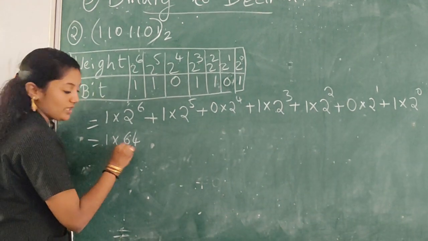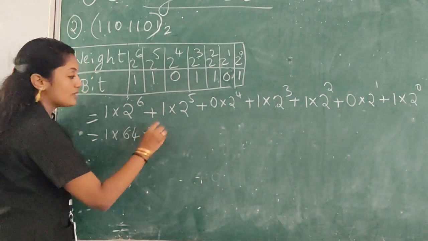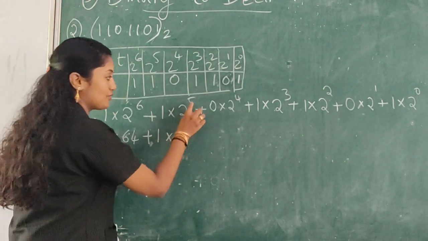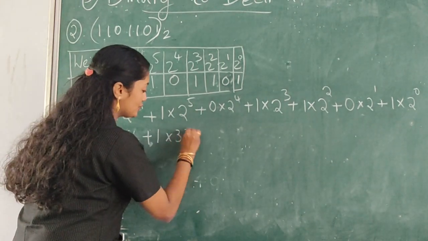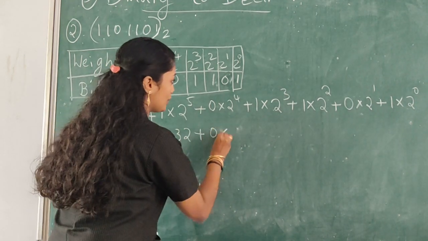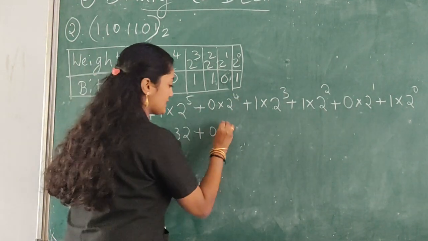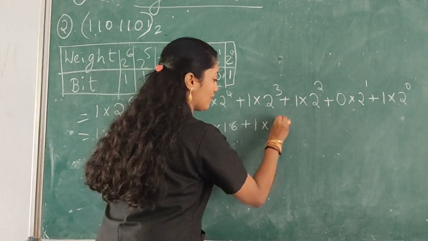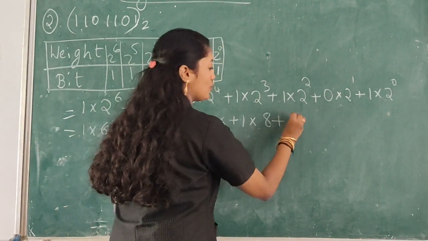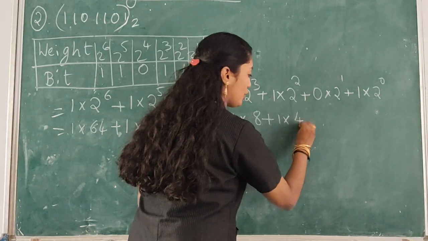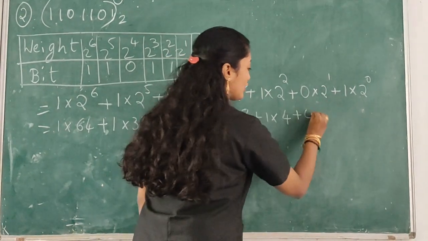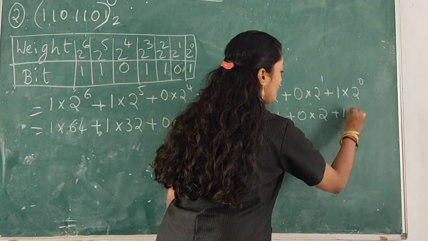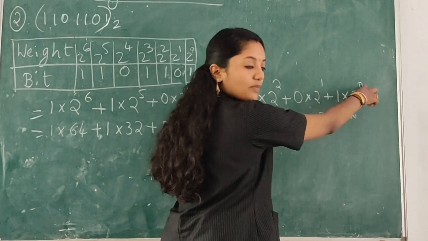Plus 1 into 2 raised to 5, 32, plus 0 into 2 raised to 4, 16, plus 1 into 2 raised to 3, 1 into 8, plus 1 into 2 raised to 2, 4, plus 0 into 2 raised to 1, 2, plus 1 into 2 raised to 0, 1.